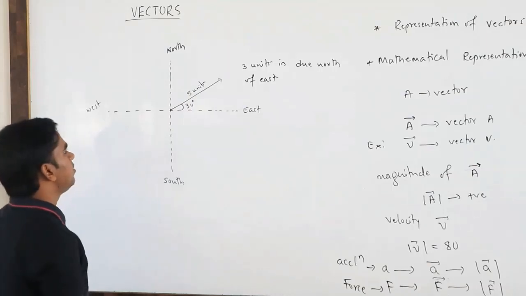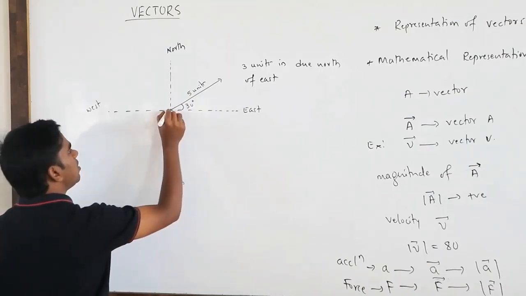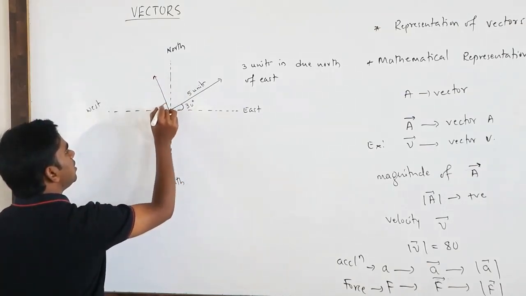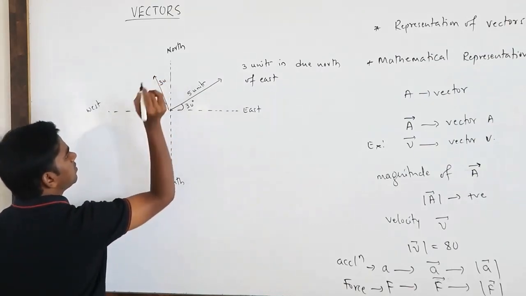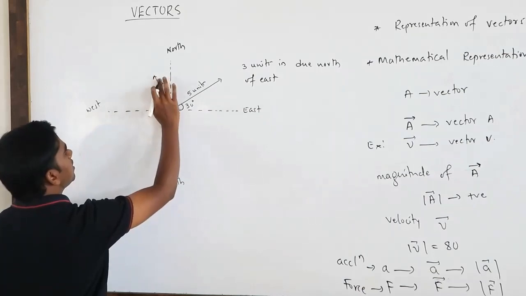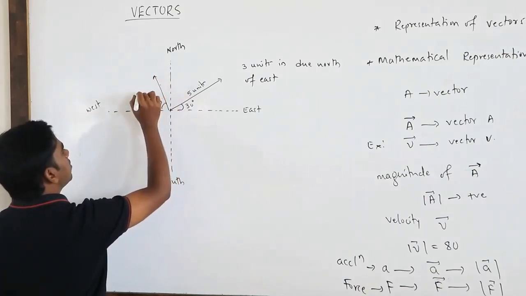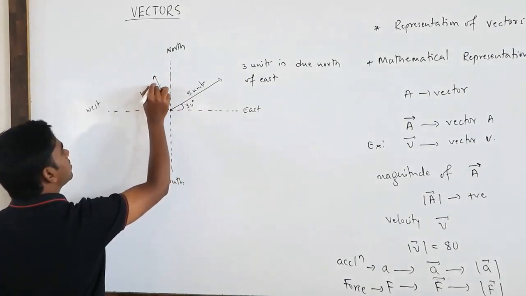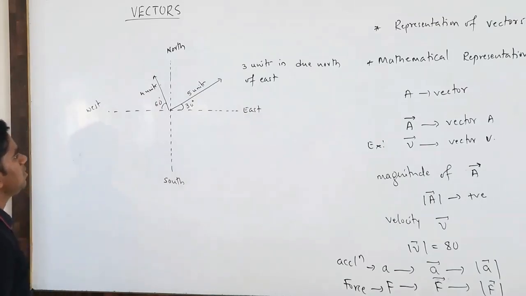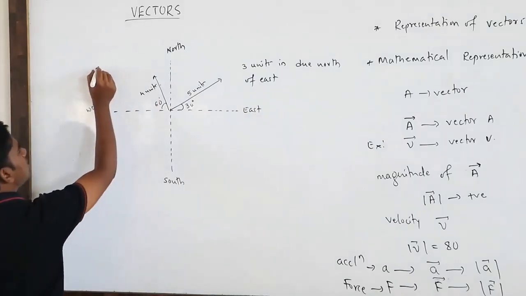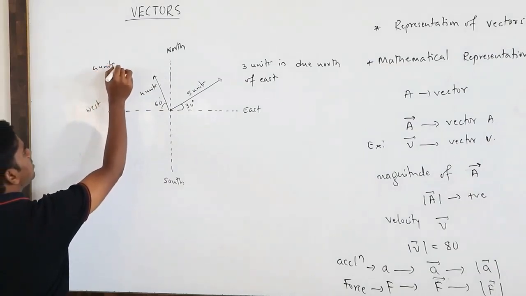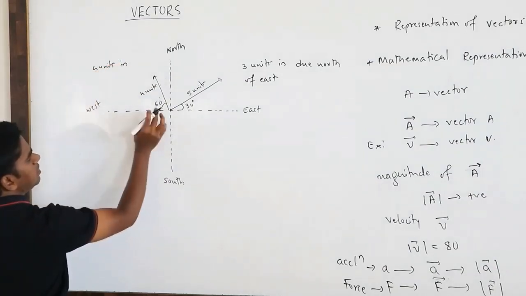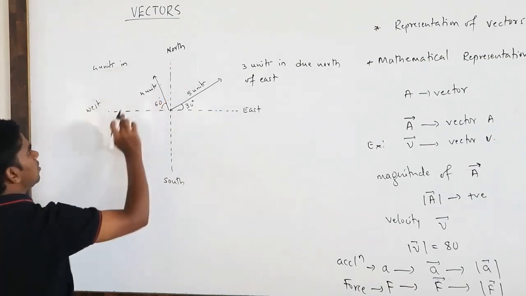Similarly, if there is one more vector like this, say with some 60 degrees over here and 4 units. This vector suggests that its magnitude is 4 units, and the direction is 60 degrees due north of west.